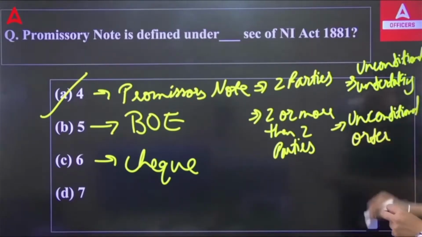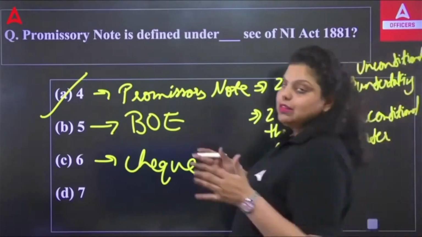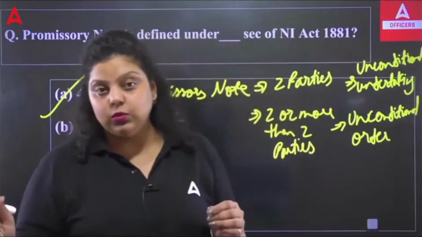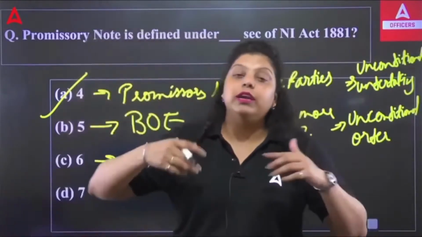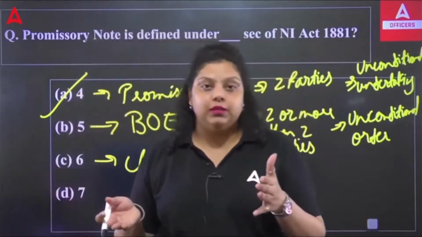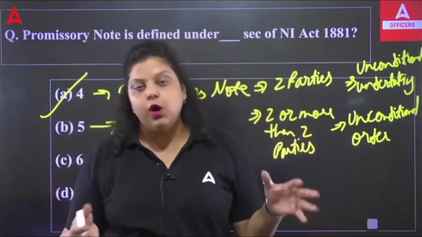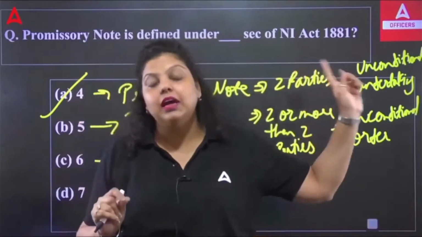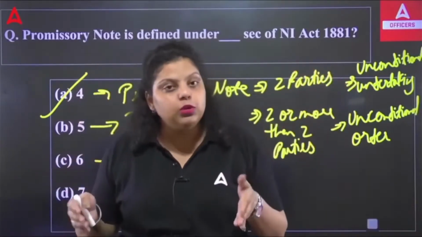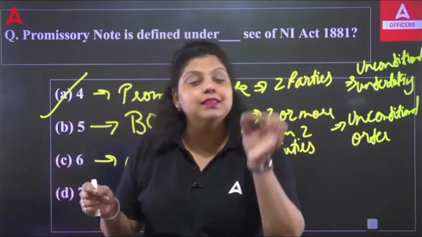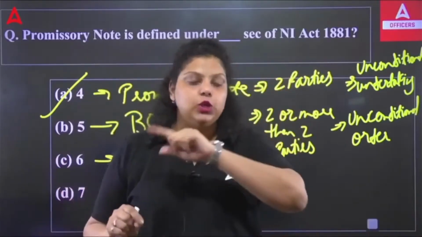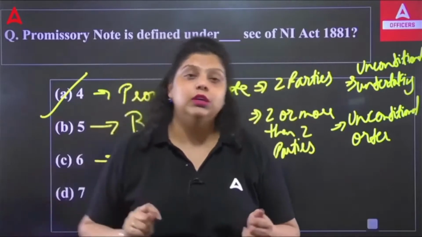Now, what is the difference between these? The promissory note is a negotiable instrument. It's a document in writing, not containing a currency note, which promises to pay a certain sum of money to a certain person or to the order of the bearer. But one thing is very important: that is the unconditional undertaking. The promissory note is a document in writing which contains an unconditional undertaking to pay a certain sum of money to a certain person or to the order of the bearer.